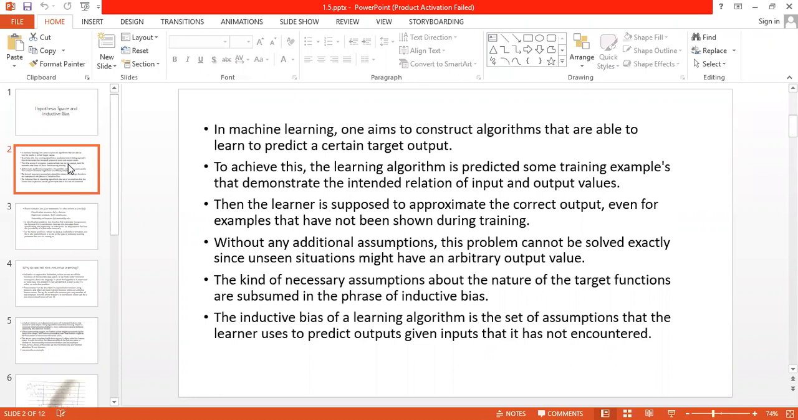Suppose we are going for supervised learning, so there should be labeled data. The learner, in the sense the algorithm which we are teaching, has a bucket of fruits and has to recognize whether it is an apple or a banana. So while learning, the algorithm has to make sure what the relation is between input and output values, and we have to show some examples to the algorithm.